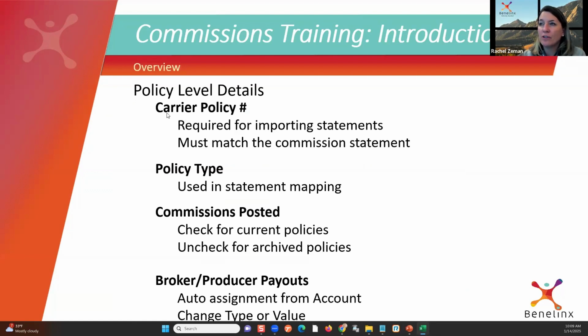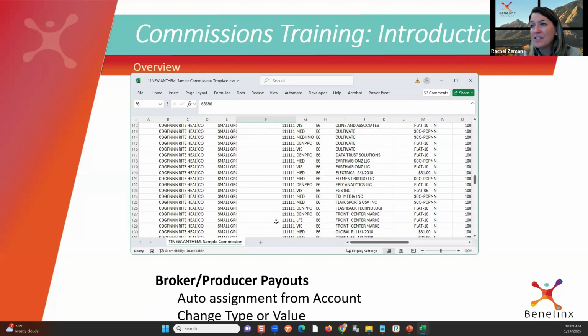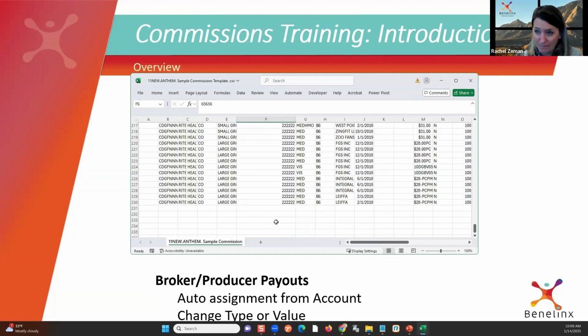So that is a critical component if I want to upload statements. I can manually enter and post commissions one at a time. There's also an option I'm going to show you today. If we want to upload an entire statement at once, so the value add here is all the work I have to do to get those policy numbers to match, guess what? This is 1 month of Anthem from my old agency. That is 230 entries I'd have to make.